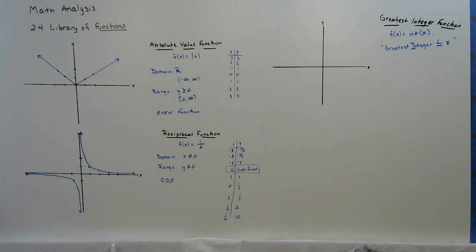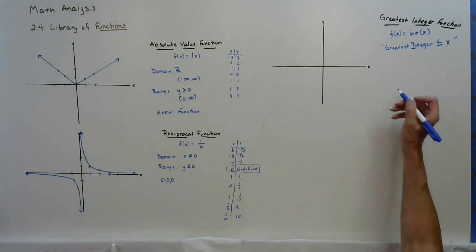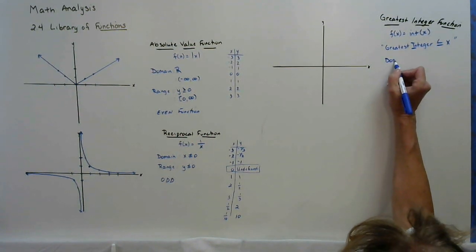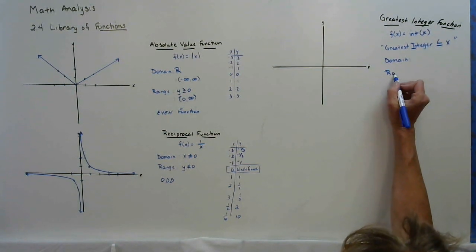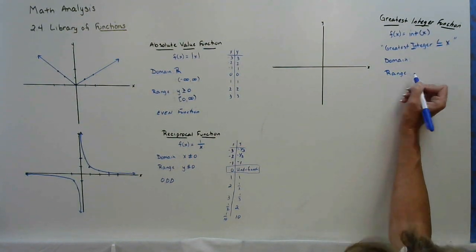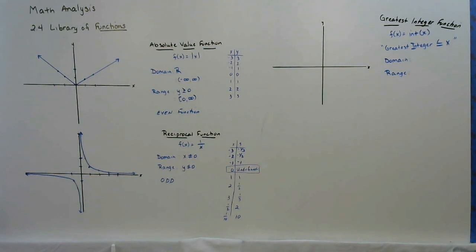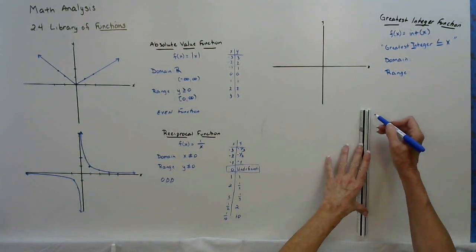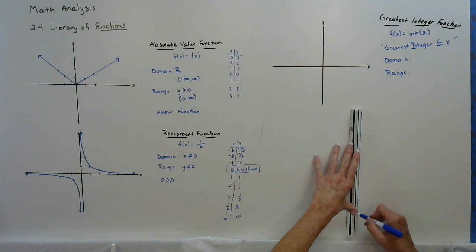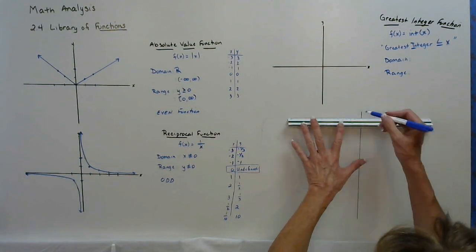So we are for sure going to make a table of values. I'm going to leave my spot up here for domain. I'm going to leave my space for range. And then we'll figure out if it's even, odd, or neither after we graph it. But I definitely want to do a table of values with you guys. And I definitely want to do a large table of values.